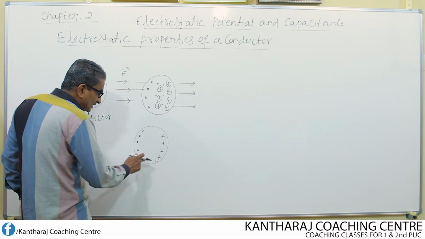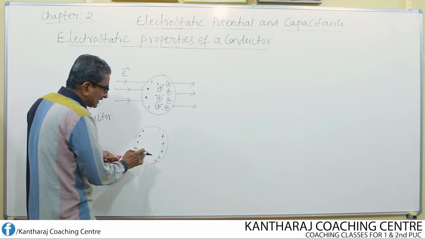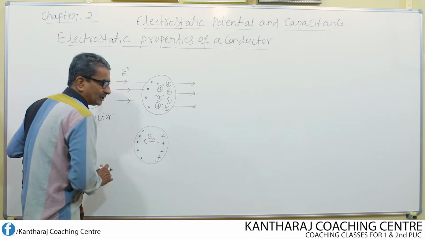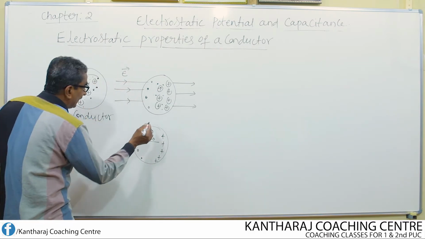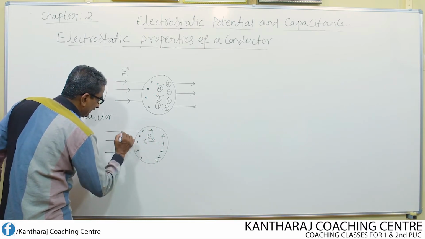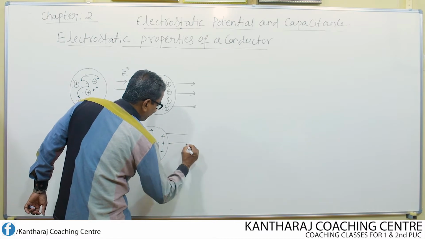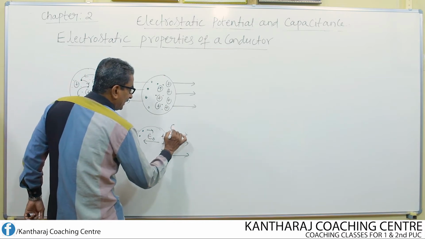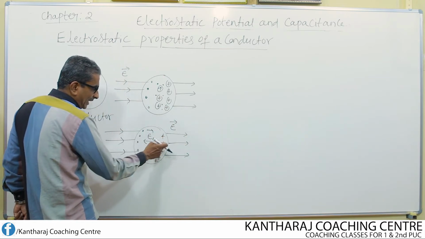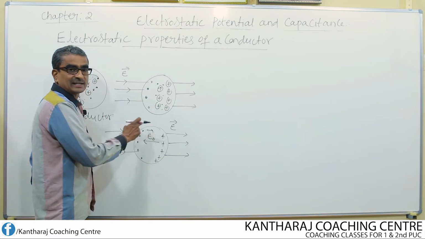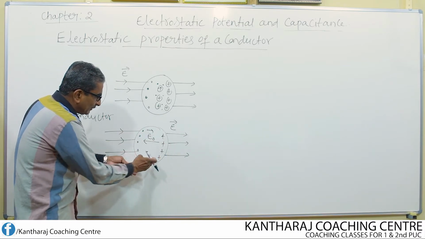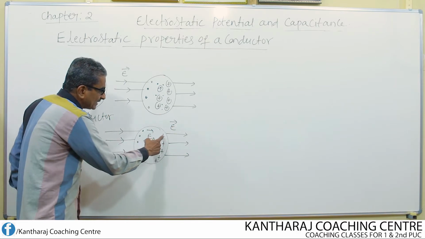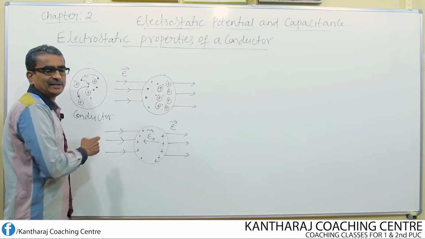Now these charge carriers inside the conductor will set up their own electric field. Let us consider that electric field as E naught. The applied electric field is E. Now the applied electric field is towards the right side, and the electric field produced inside the conductor because of the arrangement of these charges is opposite to this, because we know that the direction of the electric field is always from positive charge to negative charge.